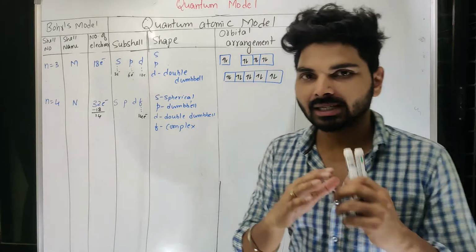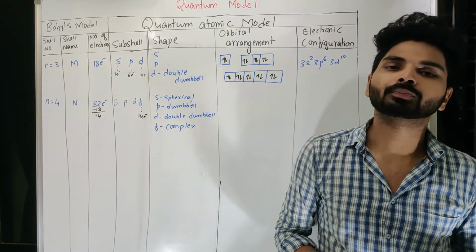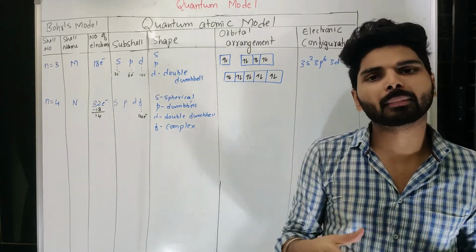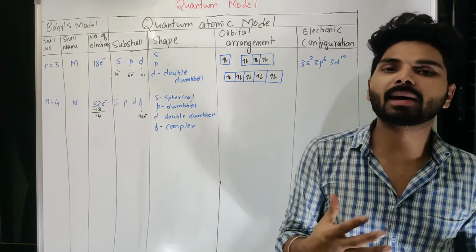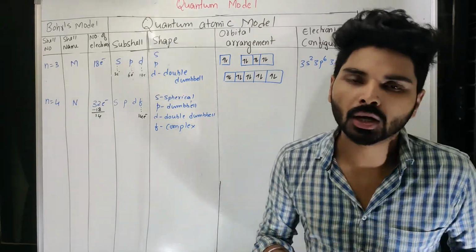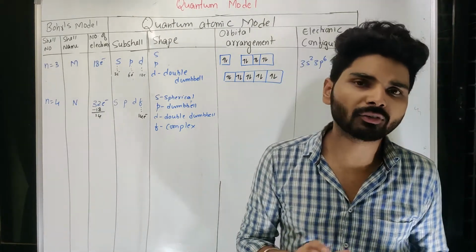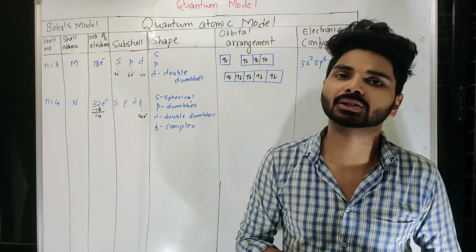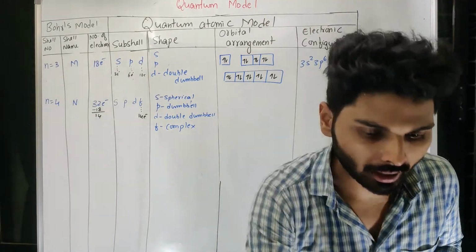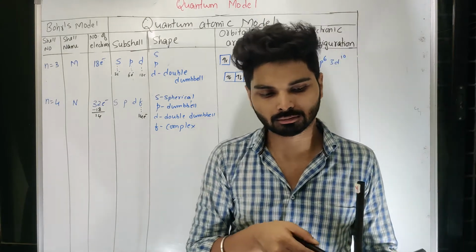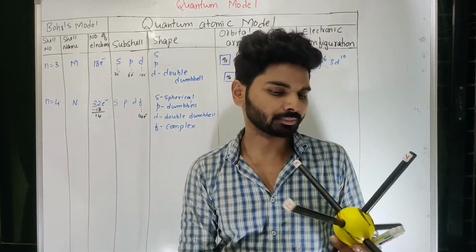So of course there is a proper shape for F also, but we cannot easily imagine or understand it by using normal phenomena which occur in nature. We have to use some supercomputer or simulations to understand the shapes of that. And if you want some information, I can tell you like this.